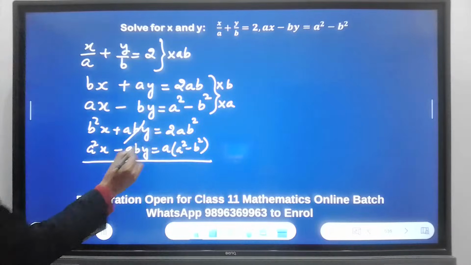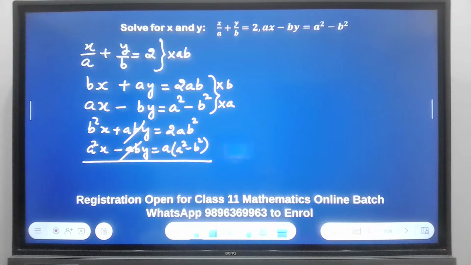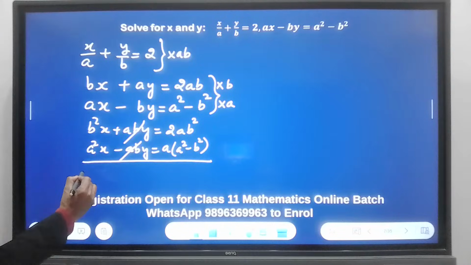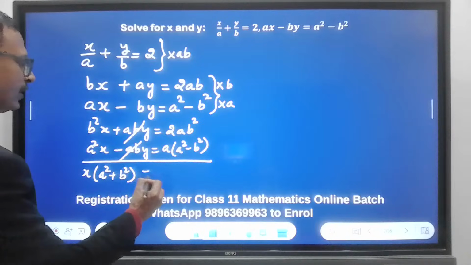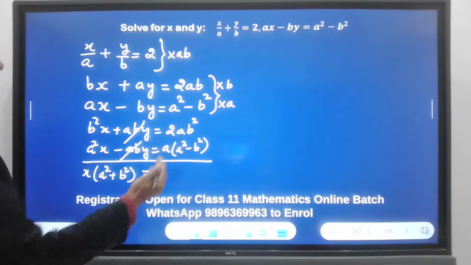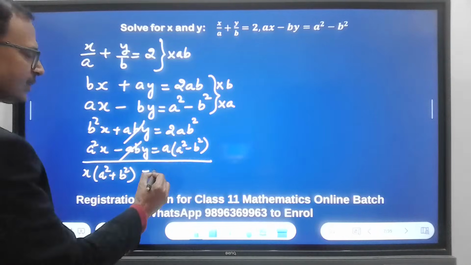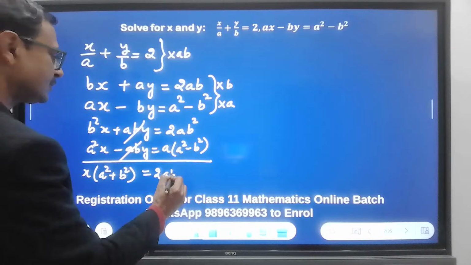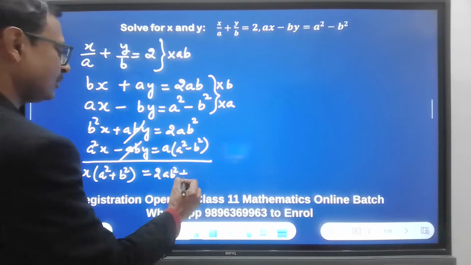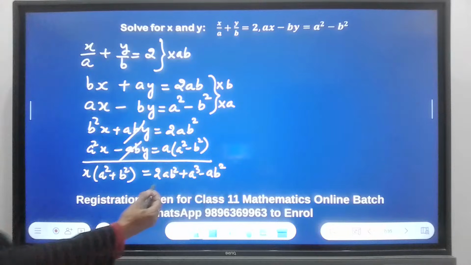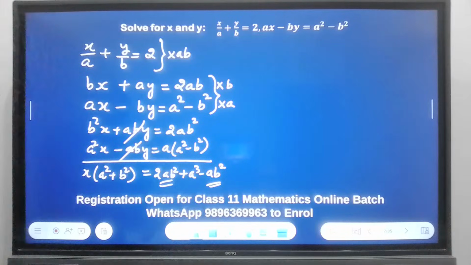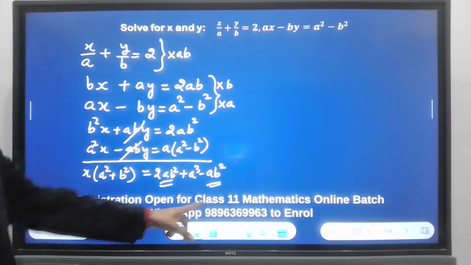Add the equations, you have y cancelled out, and this will become x times a square plus b square equal to, on this side we have 2ab square plus a cube minus ab square, right? And I have some common terms, like terms which I can simplify.